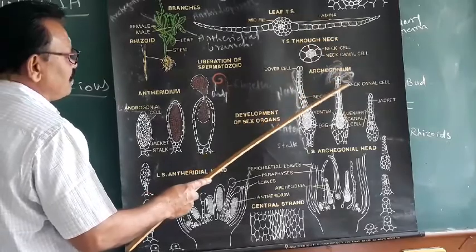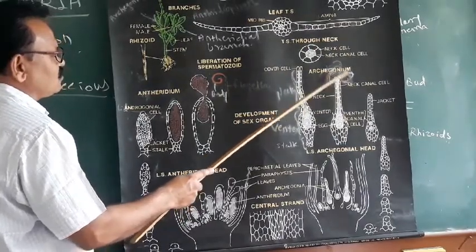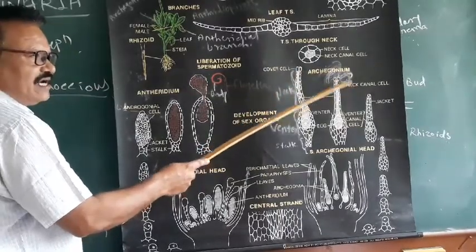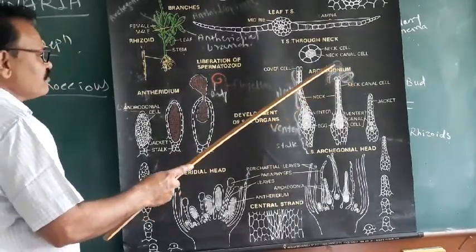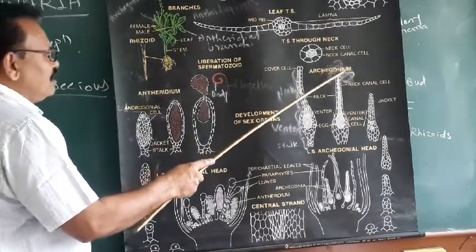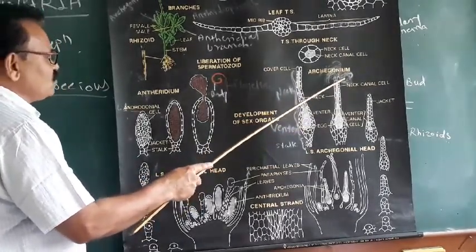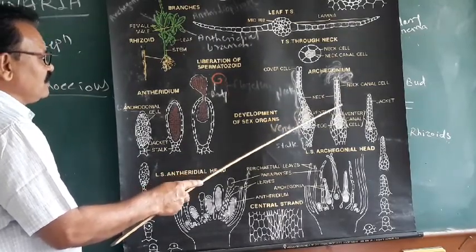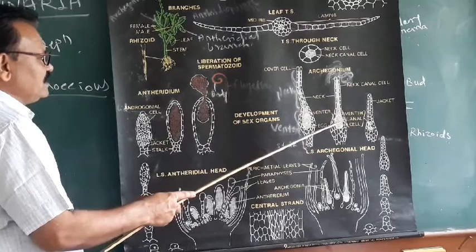Through this open passage the spermatozoids can enter. Many spermatozoids gather around the neck of the archegonium, and some anthrozoids or spermatozoids enter into the neck, and only one reaches the egg.